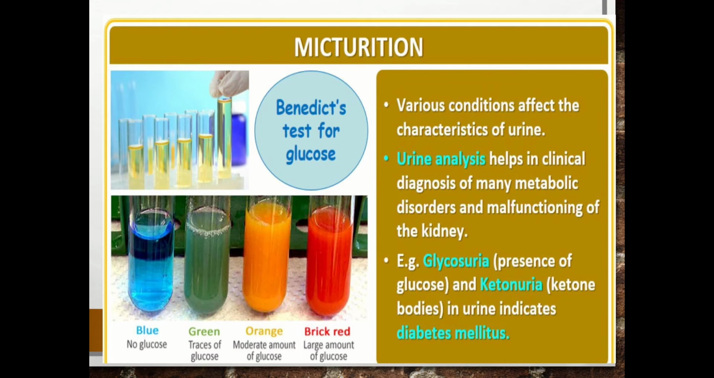Now here you can see the various conditions which affect the characteristics of the urine. The Benedict test for glucose in urine is shown here. Urine analysis helps in clinical diagnosis of many metabolic disorders and malfunctioning of the kidney. As already I have told you, the presence of glucose in the urine is known as glycosuria, and presence of ketone bodies in the urine indicates ketonuria.